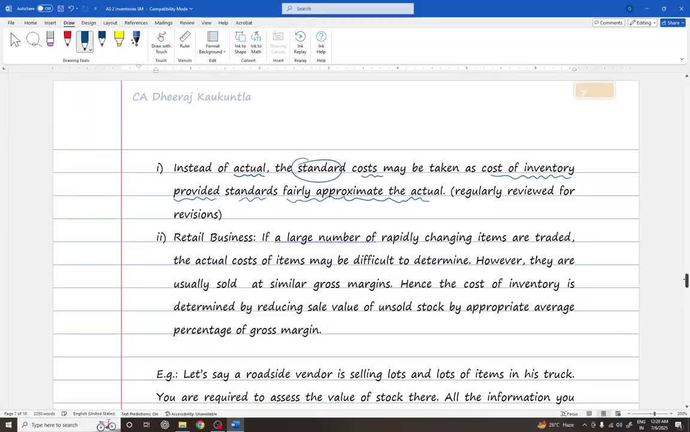What about the standard cost? You can learn this in the subject of costing, right? Now, another case is the retail business.